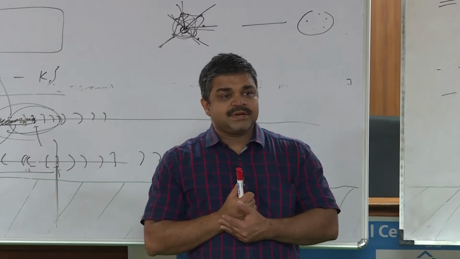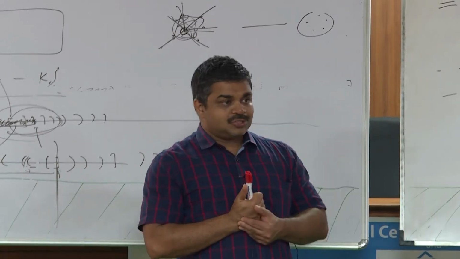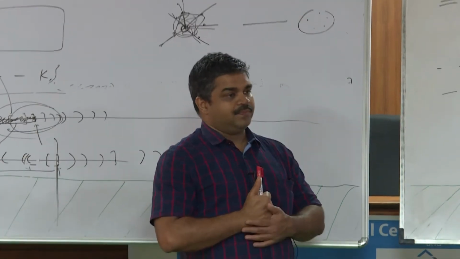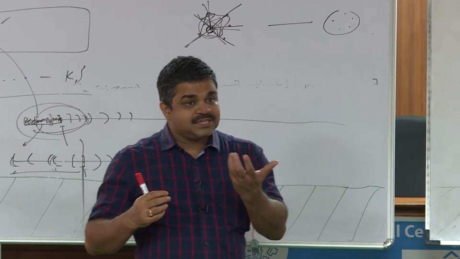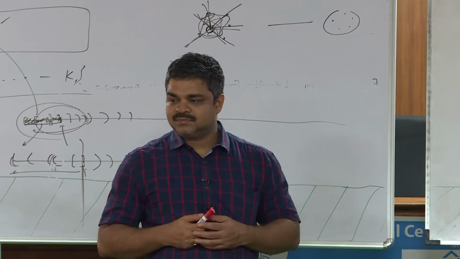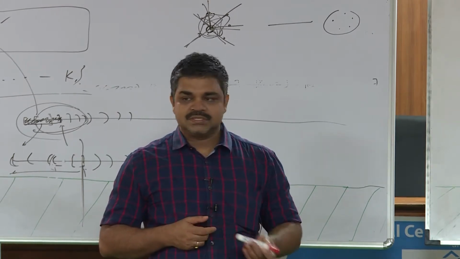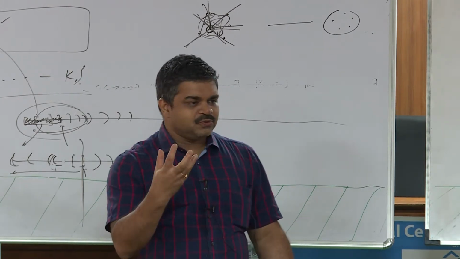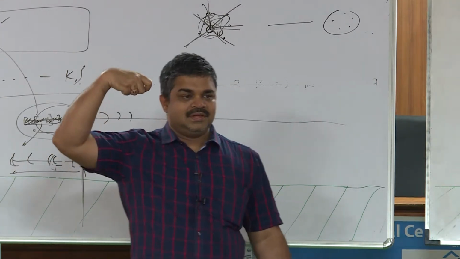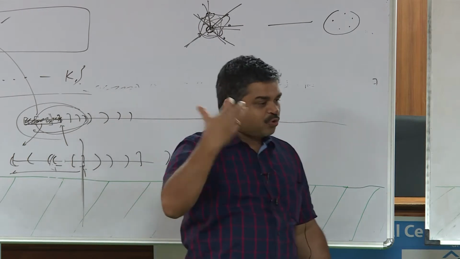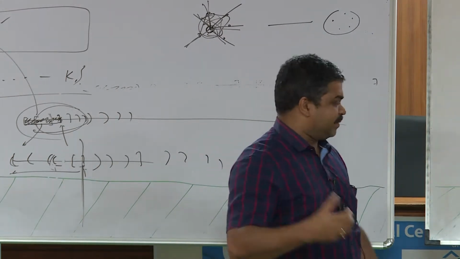A minimal separator, on the other hand, does not talk about absolute minimum. That is minimal with respect to subset. Minimal with respect to subset means what? Minimal separator means if you find a separator, it should so happen that nothing inside it should be able to separate. I mean, no proper subset of it should be able to separate it.